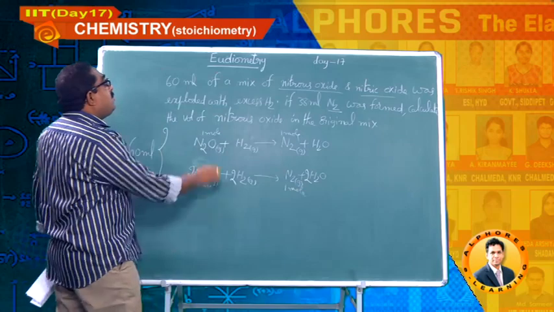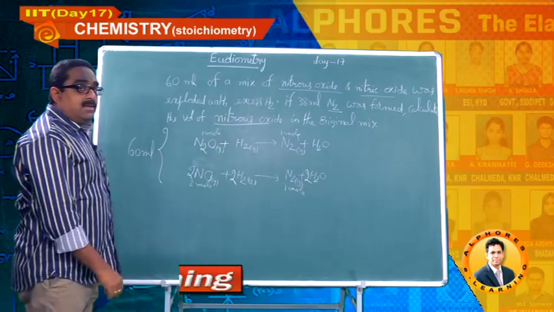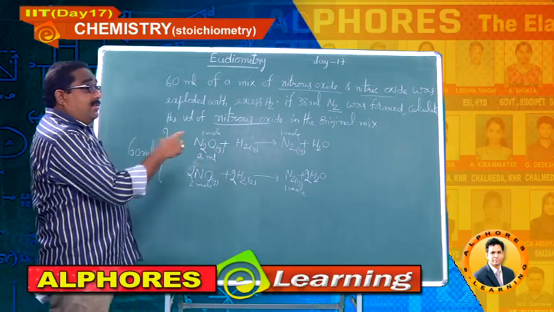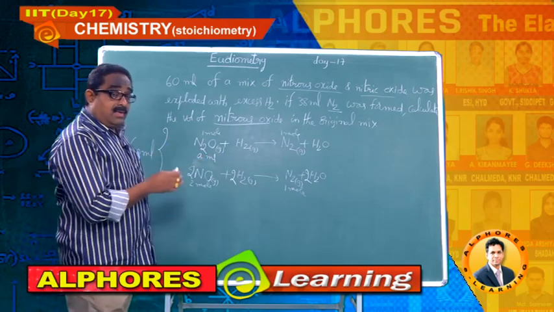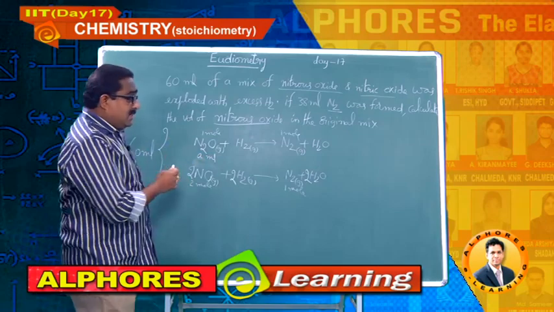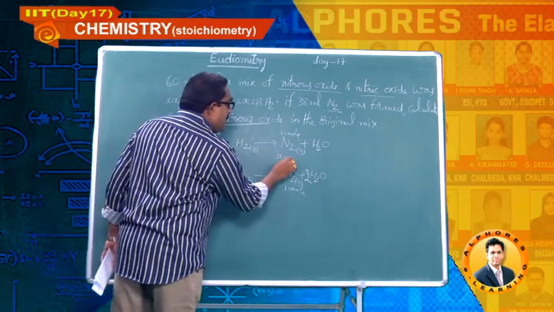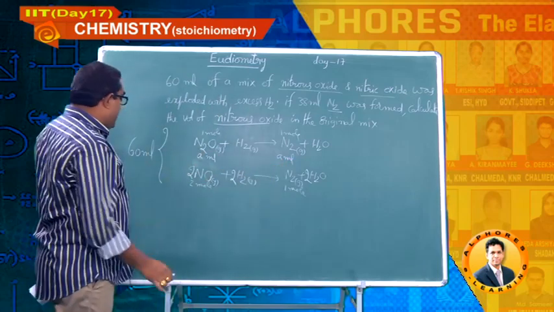Now how to find the volume of nitrous oxide? Please consider that as A ml. For gas reactions or gas mixtures, volume ratio is equal to mole ratio. So A ml will give rise to A ml, no doubt.